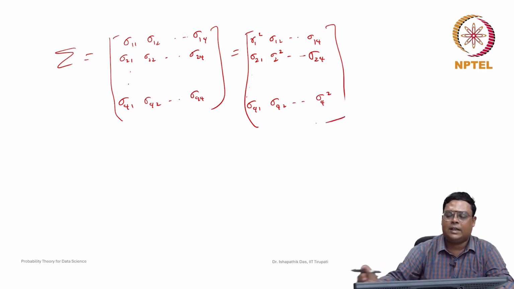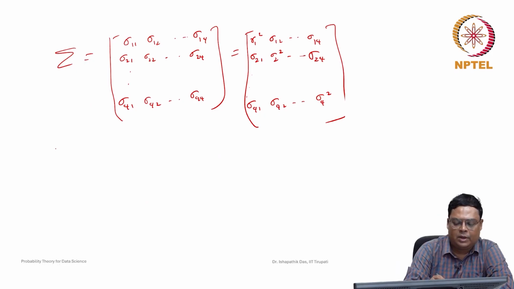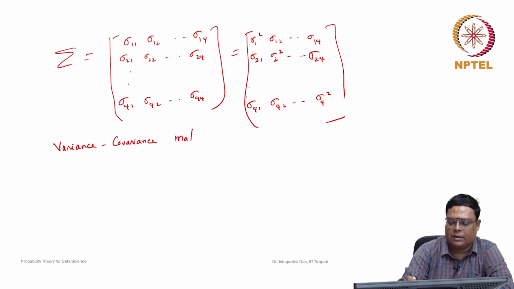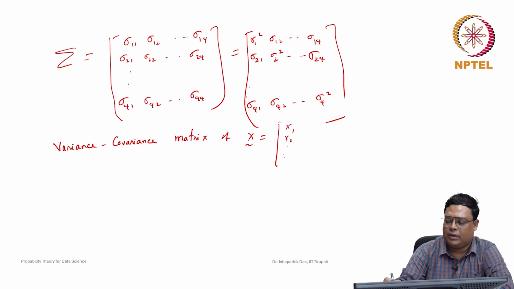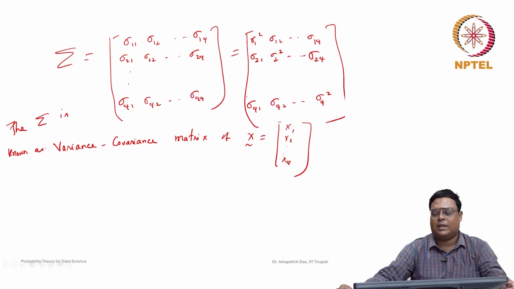This is known as the variance covariance matrix of the multivariate random variable x, x1, x2, up to xq. So sigma is known as the variance covariance matrix of x.